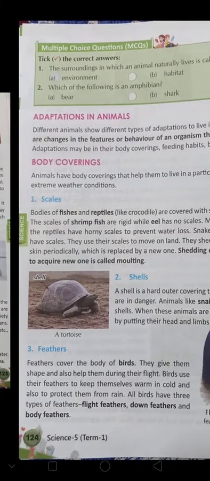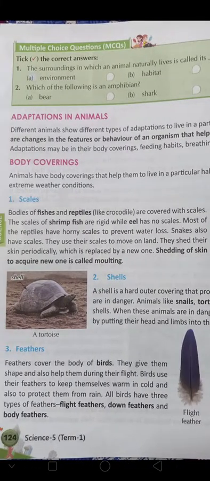Page number 124. Today the topic of our class is adaptation in animals, and we will study about the body coverings of animals. Let's discuss the MCQs first. The surroundings in which an animal naturally lives is called its, what is it called? Habitat. Okay, this is called a habitat. Mark option number B.